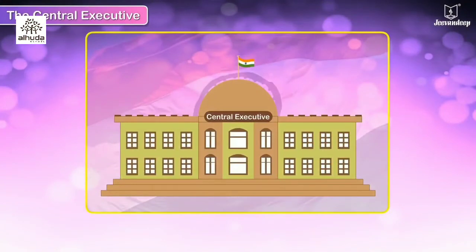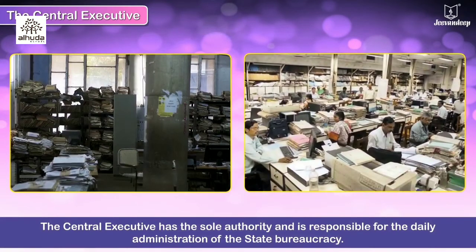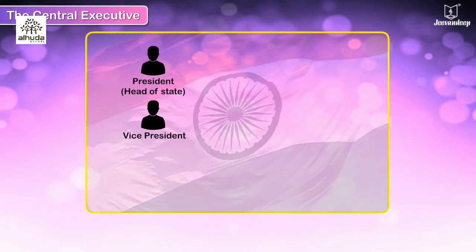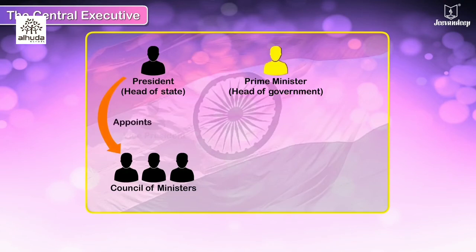The Central Executive. The Central Executive has the sole authority and is responsible for the daily administration of the state bureaucracy. It consists of the President, the Vice President, and the Council of Ministers, along with the Prime Minister as the head to aid and advise the President. The Council of Ministers is appointed by the President on the recommendation of the Prime Minister.